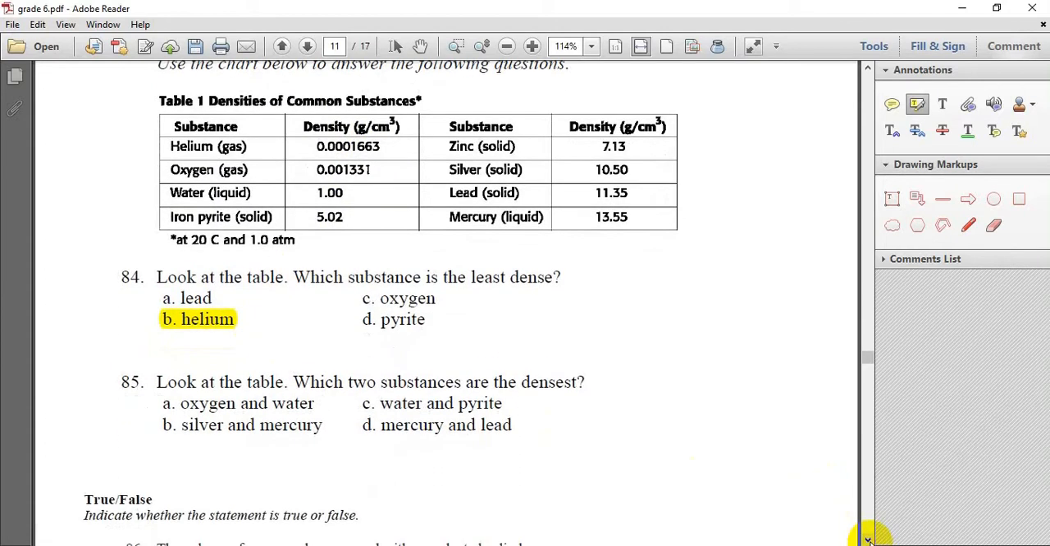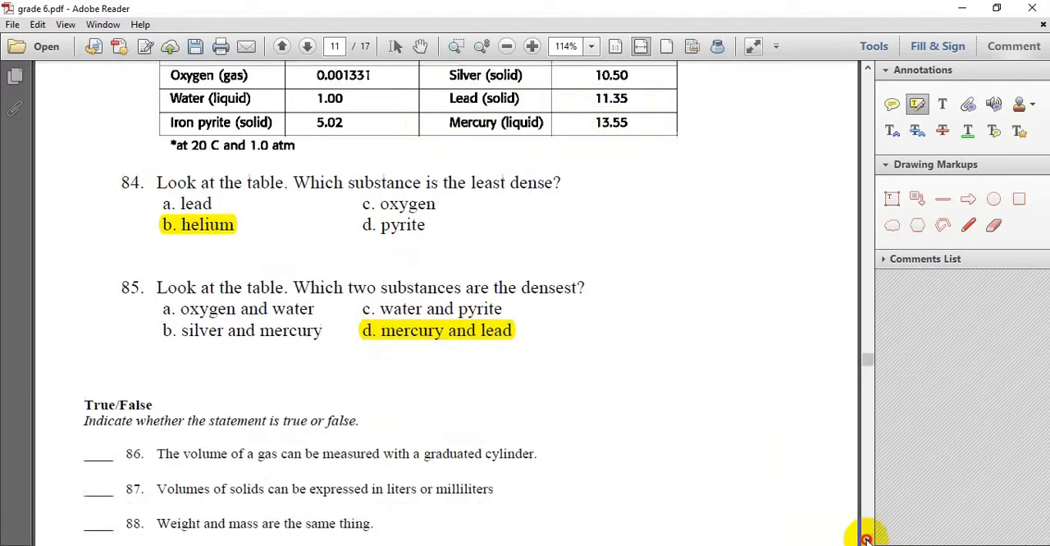Next question, 85. Look at the table. Which two substances are the densest? Which two substances here? Check well the numbers. Yes, they will be lead 11.35 and mercury 13.55. So these two, they have the highest density in this table. So we will choose mercury and lead, letter D.